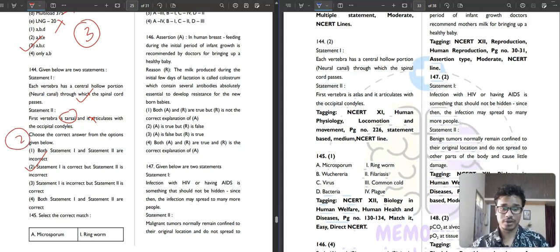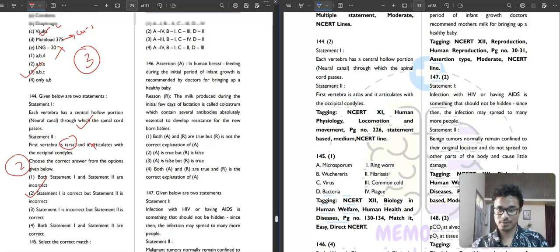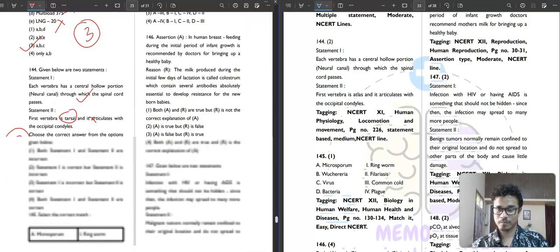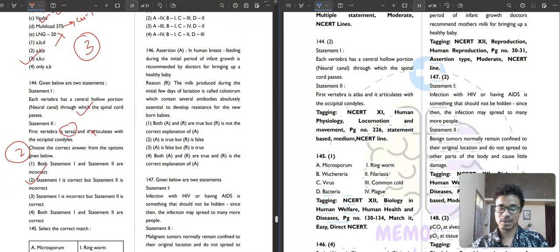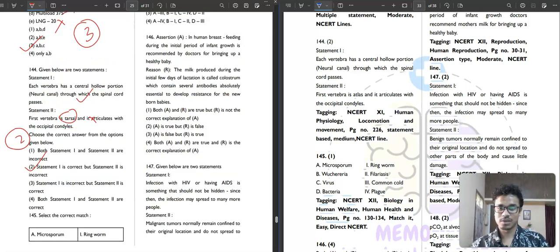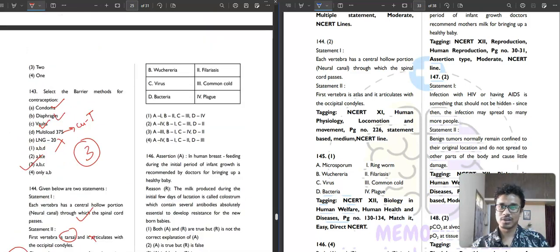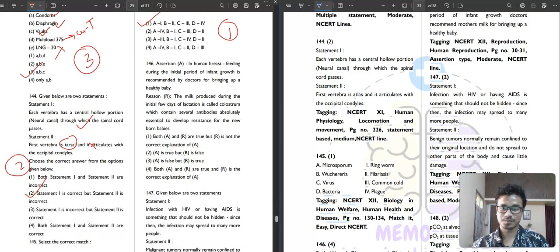Then question number 145. Okay, we need to select the correct match. So microsporum is ringworm, already given. I don't need to change it. Then it is Wuchereria, filariasis. And virus, common cold, bacteria, plague. Everything is given. 1, 2, 3, 4. The first option is the correct answer. Simple.